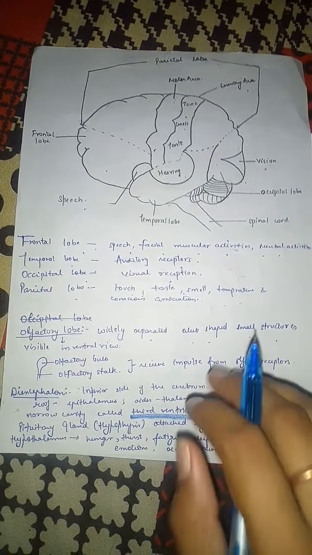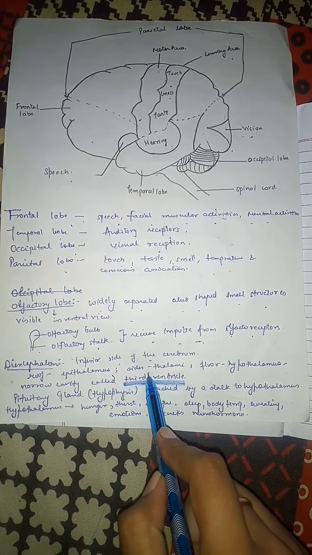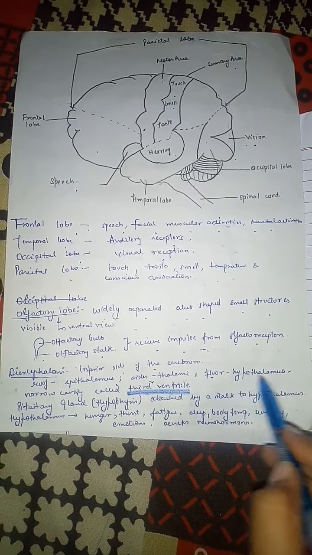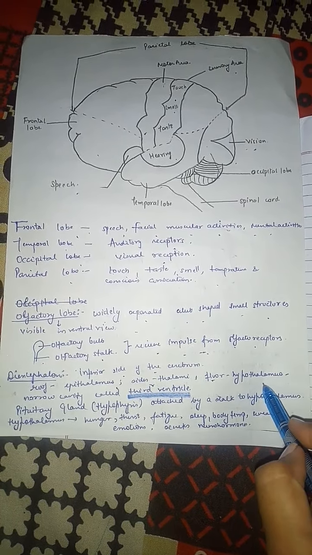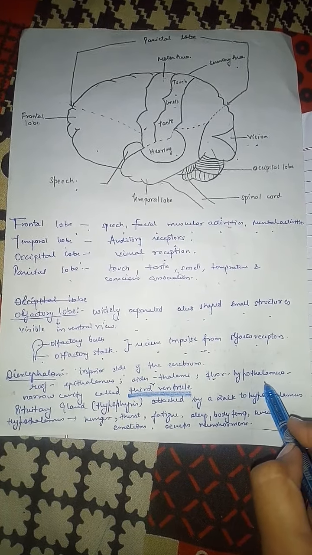Next we have the diencephalon. It is the inferior side of the cerebrum. Its roof is called epithalamus, sides are called thalami and floor is called hypothalamus. In the hypothalamus we have our main gland, that is the pituitary gland, and in the diencephalon there is a narrow cavity called the third ventricle. Two ventricles are present in the cerebrum, the third is present in the diencephalon.